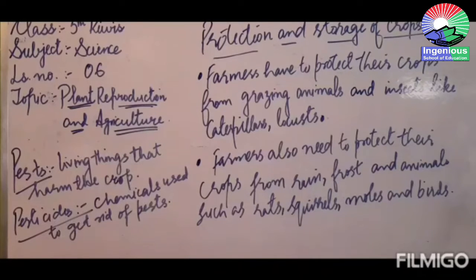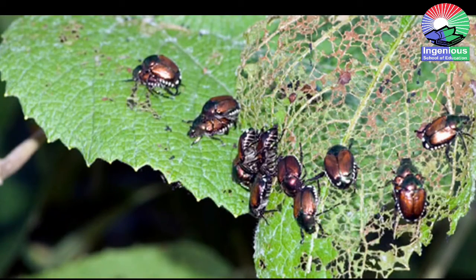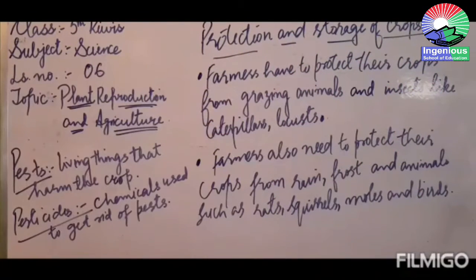So, what are the things from which the farmer needs to protect its crop? A farmer has to protect the crop from grazing animals, from the insects like caterpillars, locusts, grasshoppers. These are the animals which feed on the crop and they destroy it. Got it? These insects which harm the crop, like locusts, like grasshoppers, rats, weeds, they are known as the pests.